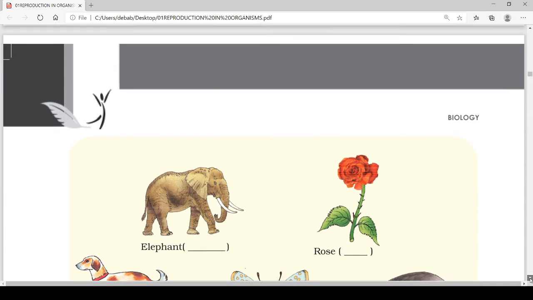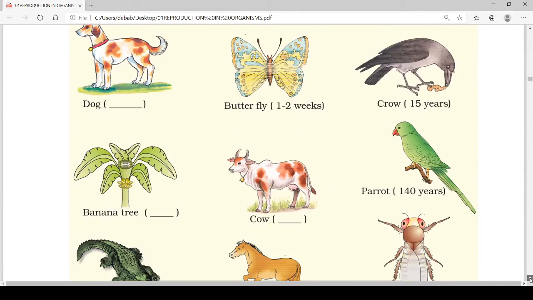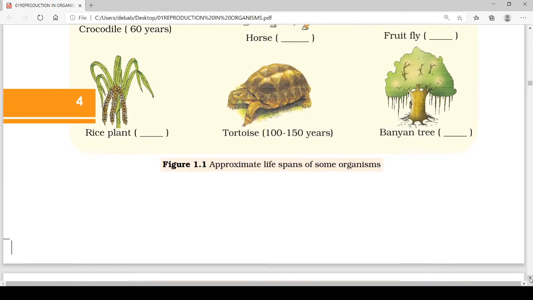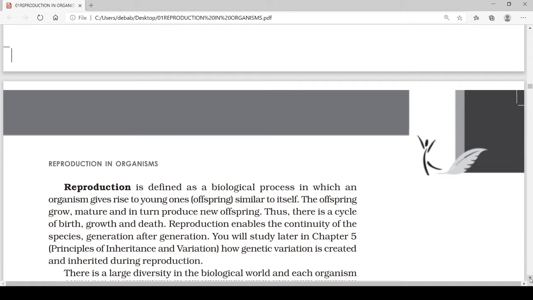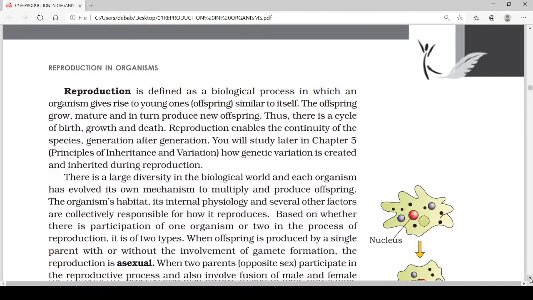Okay. So next, what is reproduction? Reproduction is defined as a biological process through which an organism gives rise to its young ones or offspring, similar to its parents.